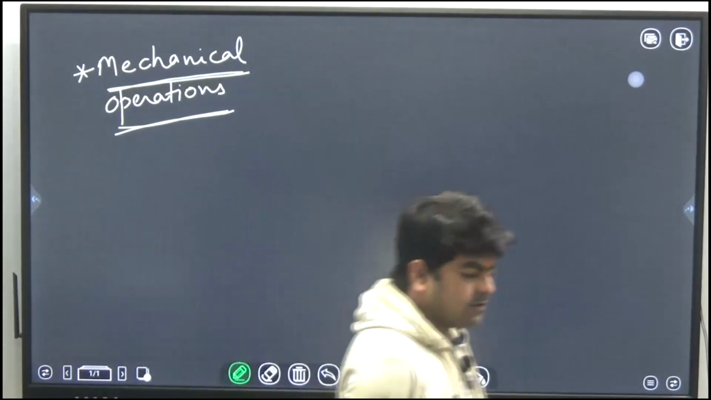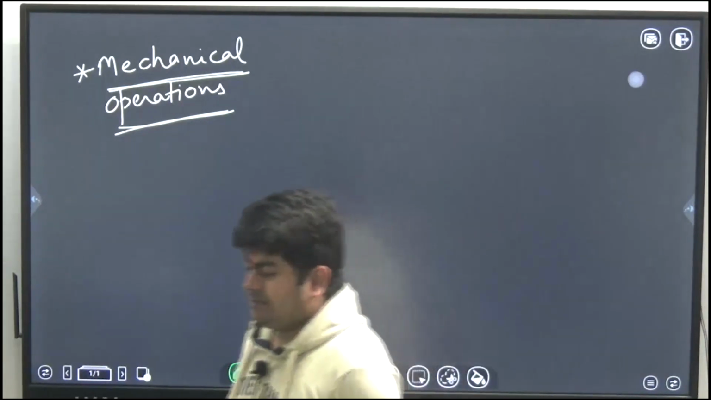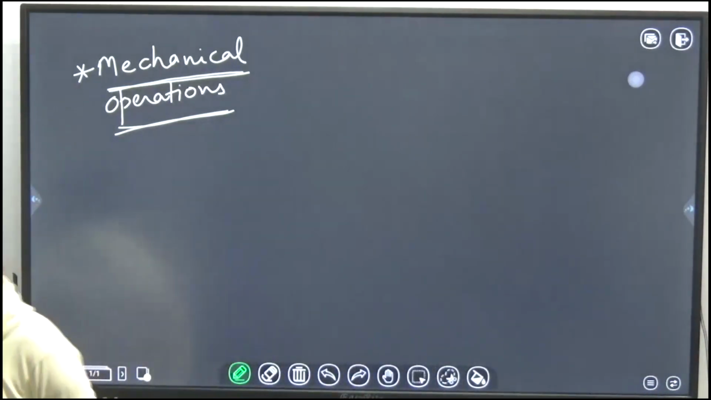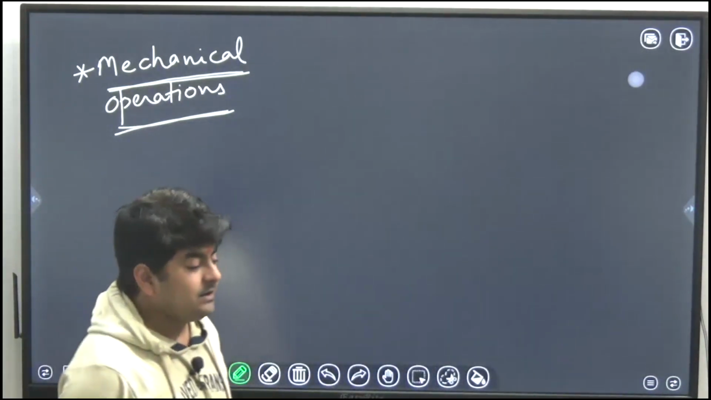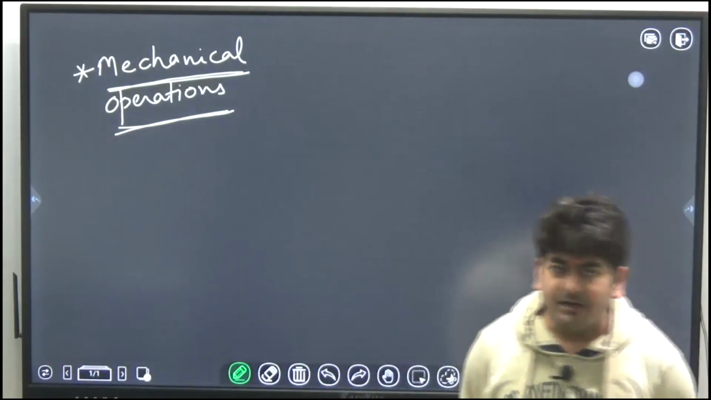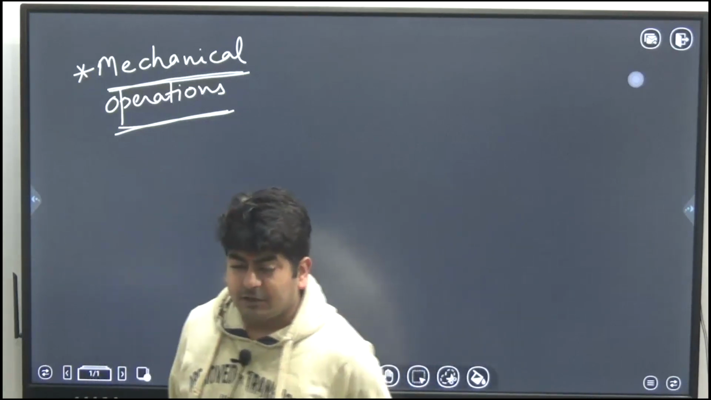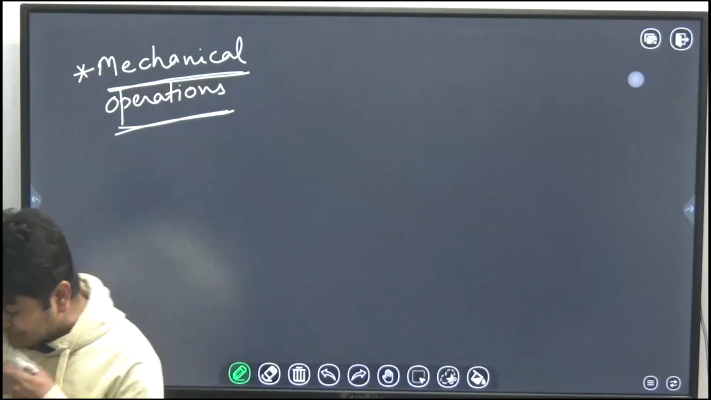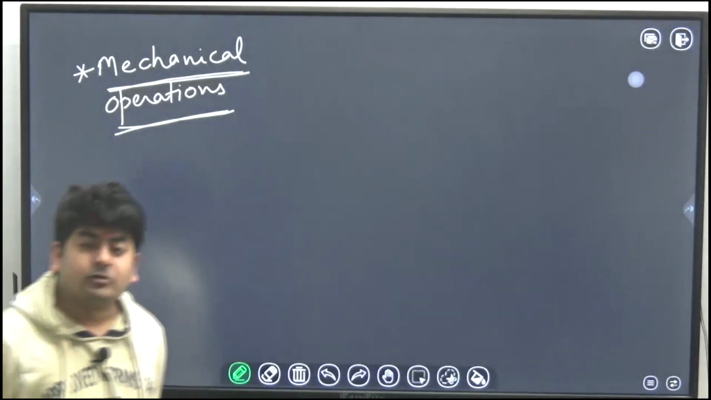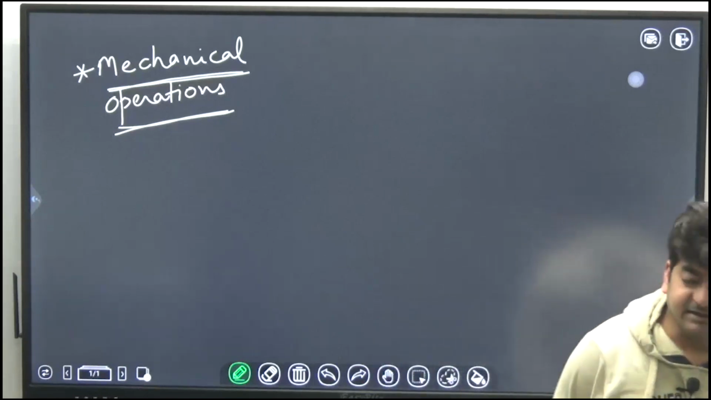Okay, so in mechanical operation, as I have already told you in classes as well, the weightage of this subject is about 4 to 5 marks, and out of those 4 to 5 marks you can easily secure all 4 to 5 marks. Okay, means this is a 100% scoring subject.